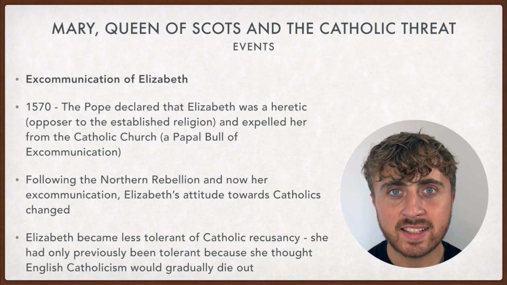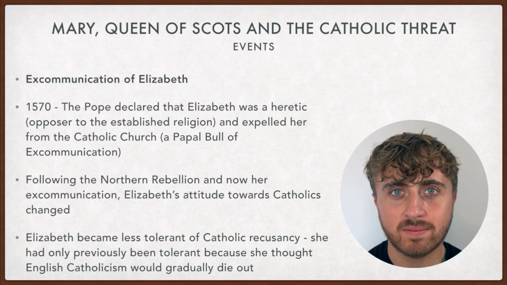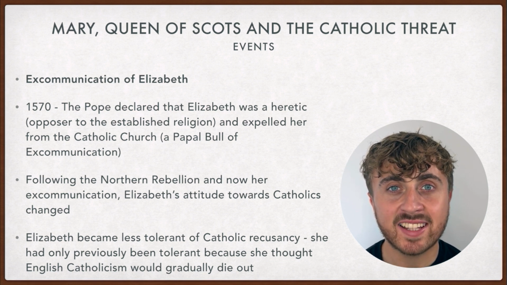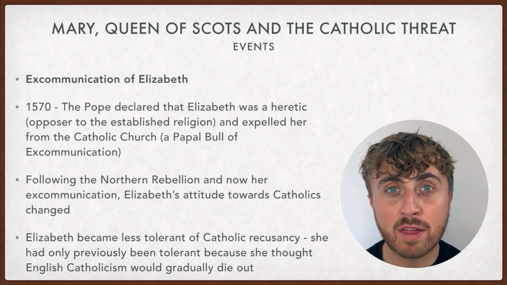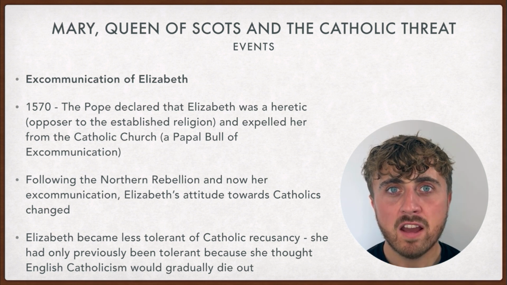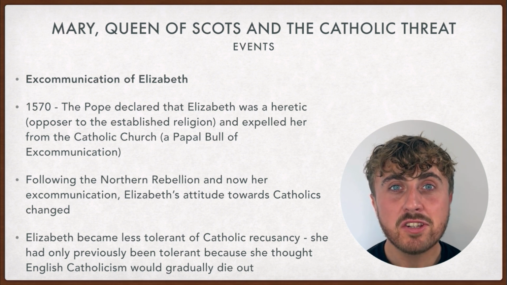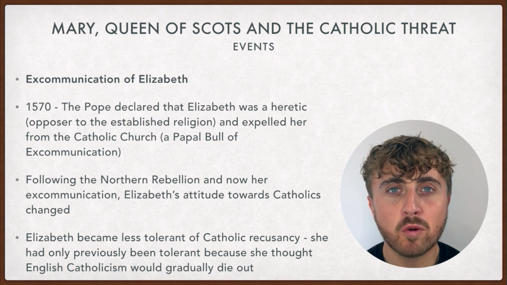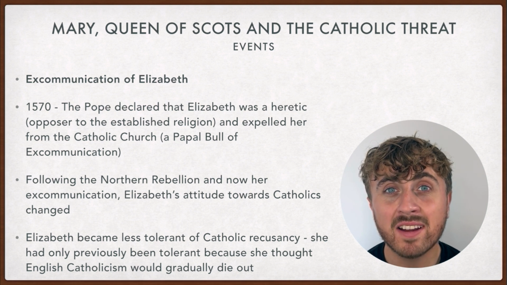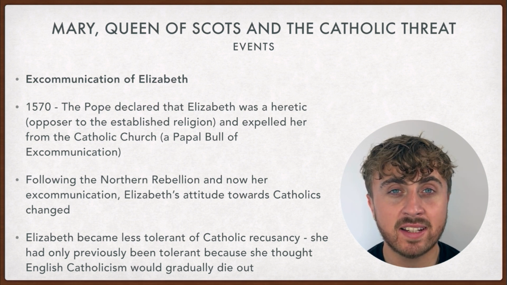Now let's look at the excommunication of Elizabeth. In 1570, the Pope declared Elizabeth a heretic and expelled her from the Catholic Church in a papal bull of excommunication. Following the Northern Rebellion, and now Elizabeth's excommunication, she became less tolerant of Catholic recusants. Her attitude had changed. She was tolerant beforehand because she believed that English Catholicism would die out. However, she could see that tensions were just rising more and more.